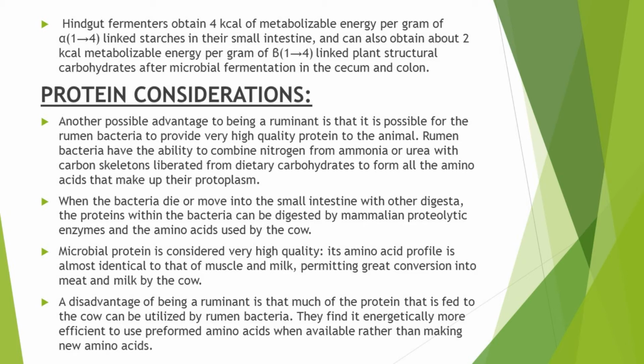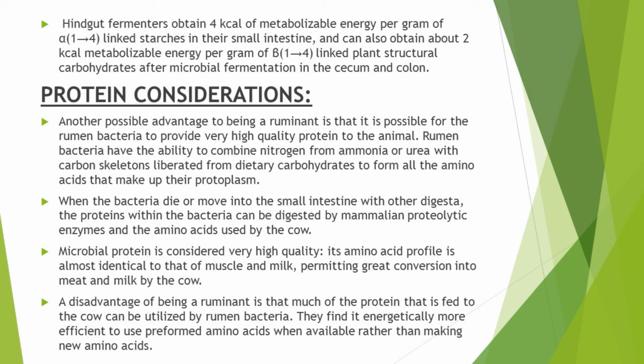So hindgut fermenters obtain about 4 kilocalories of metabolizable energy per gram of starch by the digestion of starches in the small intestine, and they can also obtain about 2 kilocalories of metabolizable energy per gram of the beta 1,4 linked plant structural carbohydrates, after microbial fermentation of the cellulolytic material in the cecum and colon.